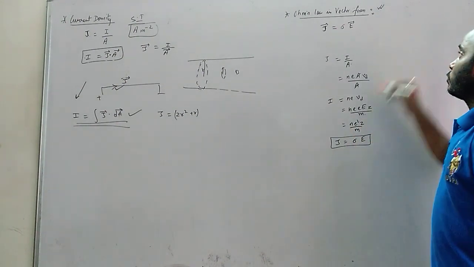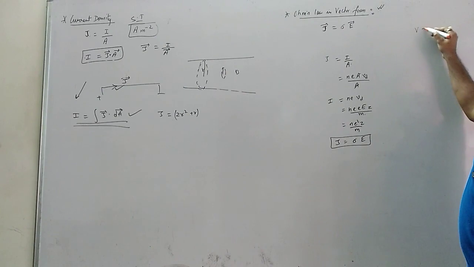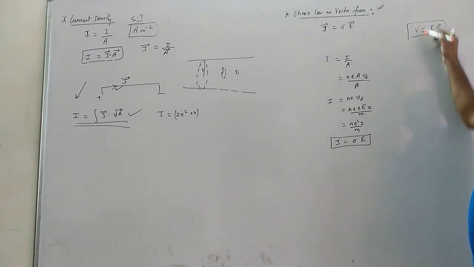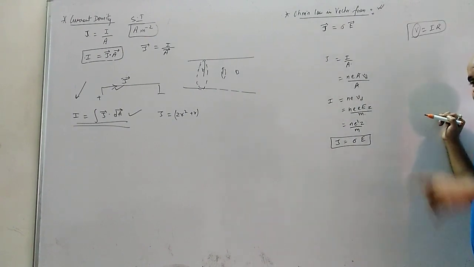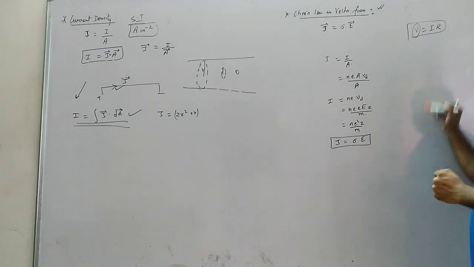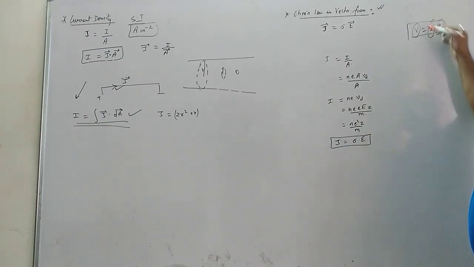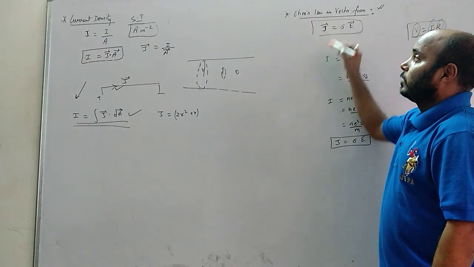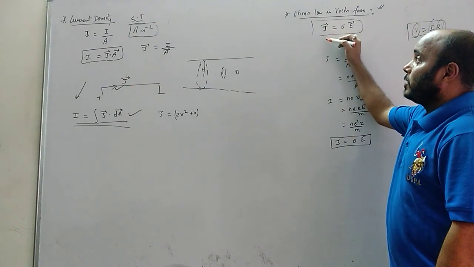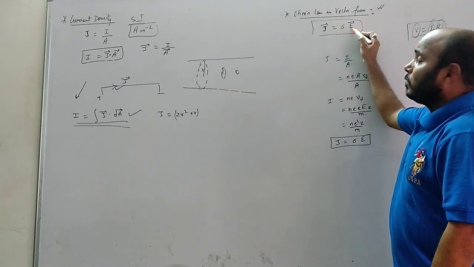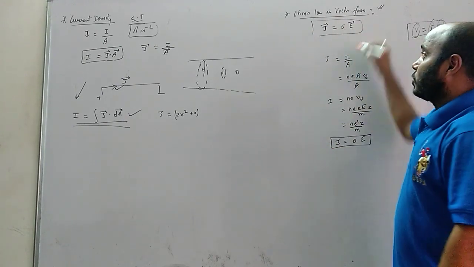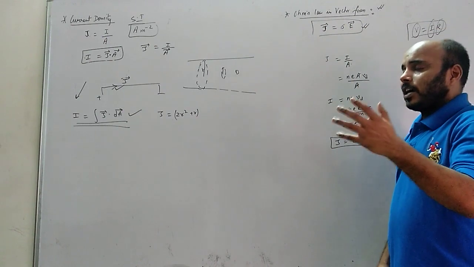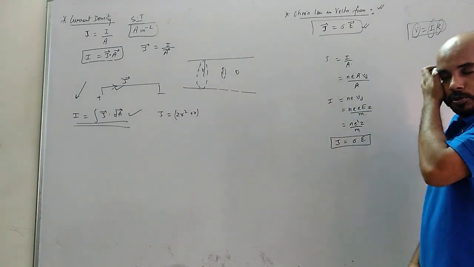So what is Ohm's law? Ohm's law is V equals to IR. What do we write in vector form for this? Here V is potential difference. Potential difference is work done, first chapter, second chapter. It's a scalar quantity. Resistance is a scalar quantity. Current is a scalar quantity. So Ohm's law in vector form is this. Current vector, that is current density, equals to conductivity into electric field vector. So this is Ohm's law in vector quantity, which may be asked in multiple choice questions in your boards.